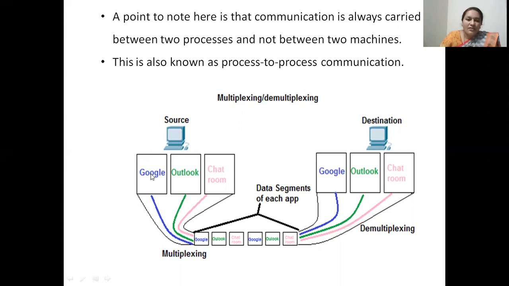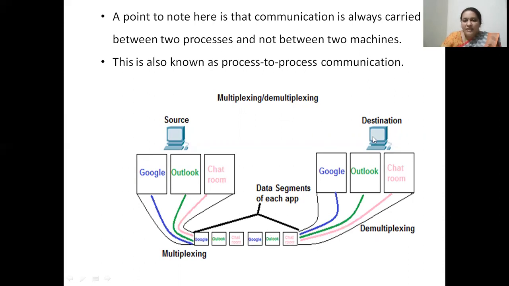The source transport layer receives requests for communication by the session layer, which is just above it, for three processes: Google, Outlook, and Chatroom. The data given by these three processes will be taken, combined and put on the same communication channel. This is called multiplexing. The data from these three processes will be multiplexed and put onto the network. These are the data segments from each app.